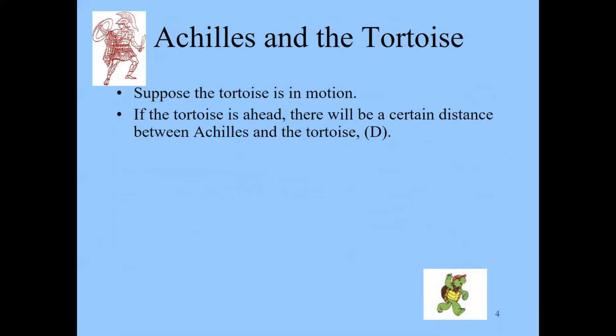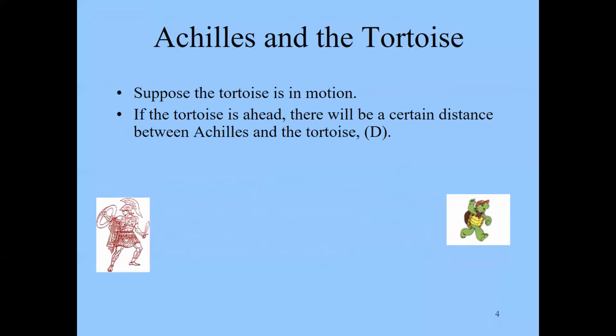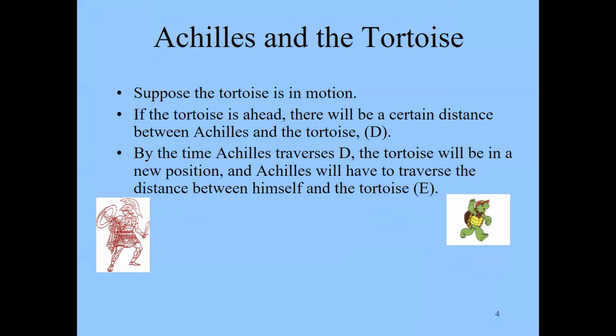And if the tortoise is ahead, and we'll make this a counterclockwise race around the screen, so there's this distance between Achilles and the tortoise, and we can just call that distance d. And so the tortoise moves, and Achilles moves, right? The tortoise has the head start, but by the time Achilles traverses d, the tortoise will be in a new position.